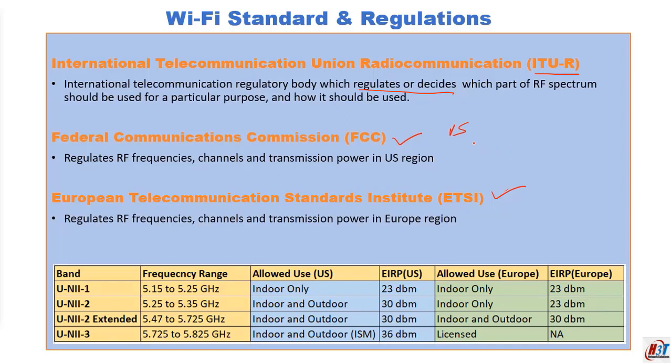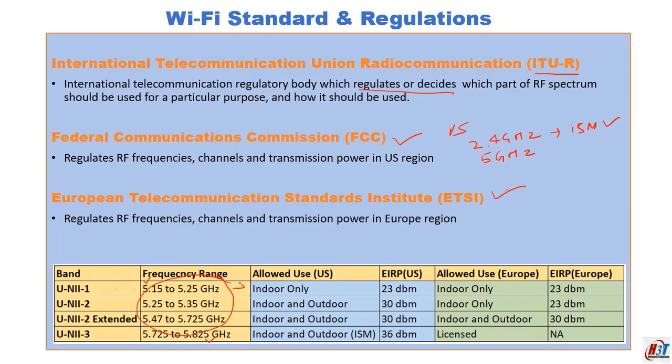According to the FCC, 2.4 GHz, which is also known as the ISM band, is free to use for the users in the US. And the 5 GHz band is further subdivided into 4 categories. These categories start from 5.15 GHz and go up to 5.825 GHz. The first band of 5 GHz is known as the UNII-1 band. The second one is known as the UNII-2 band. The third one is UNII-2 Extended and the fourth one is UNII-3. And these are the frequency ranges of these bands.